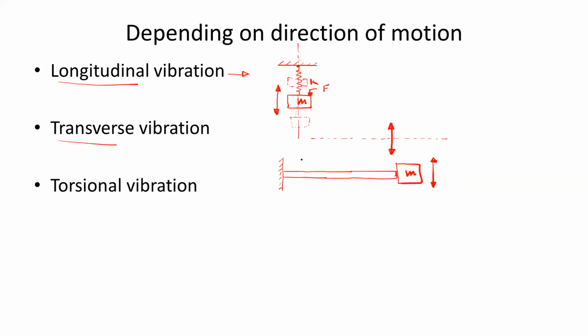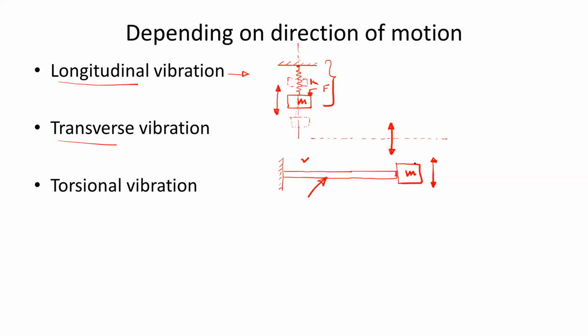If you observe this system, you cannot observe the spring element directly. In the previous system the spring element is directly given, but here the elasticity is provided by the beam. The beam has some elasticity, and that provides the spring element to the system.